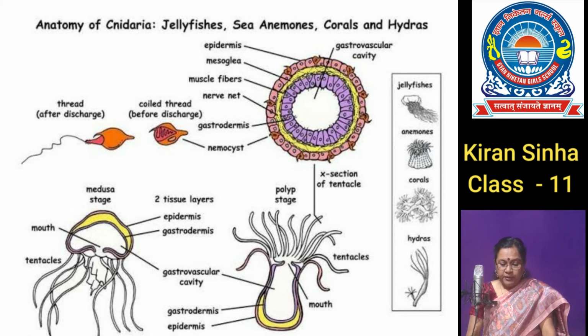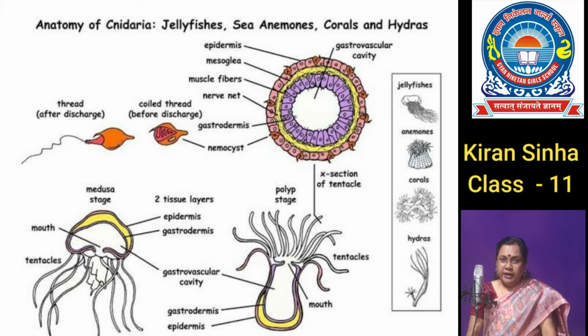into the gastrovascular cavity, also known as coelenteron. That's why the phylum name Coelenterata is also given. The mouth is surrounded by a host of tentacles which help in locomotion as well as capturing the food.